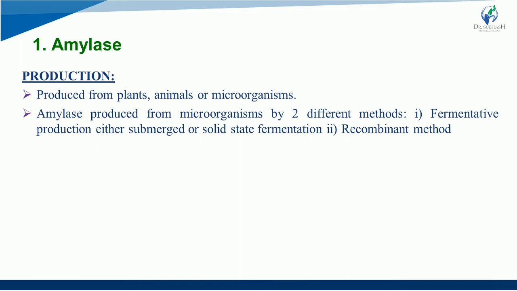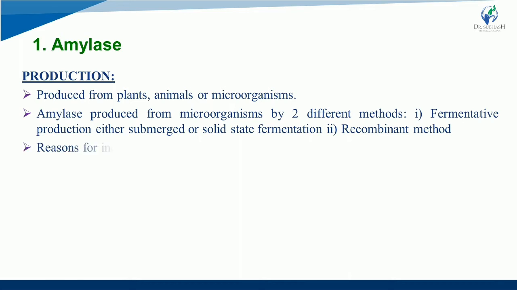Amylase is produced from microorganisms by two different methods. Fermentative production can be either submerged, a little liquid, a little solid, or complete solid state fermentation. The second is the recombinant method, which is nothing but making some changes in the DNA, RNA, etc.